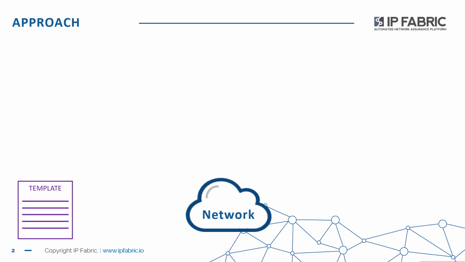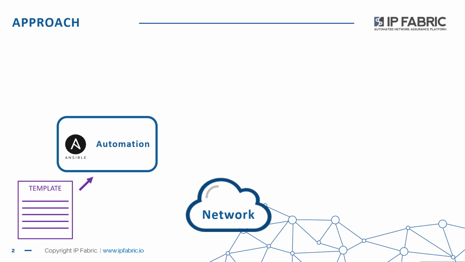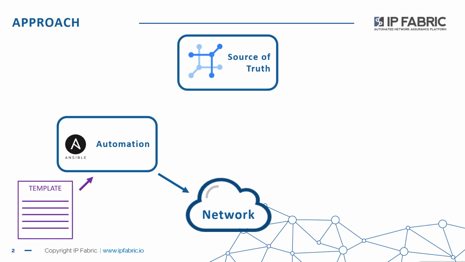Now, the first step really was to look at how to push those templates into the network, and so they chose to use Ansible as an automation framework to build those templates as Jinja 2 files, and then obviously there's data that needs to be put into those templates in order to be rendered into configurations. So they chose a source of truth platform. In their case, it was Netbox, to store information about VLANs, VRFs, IPs, and so on.